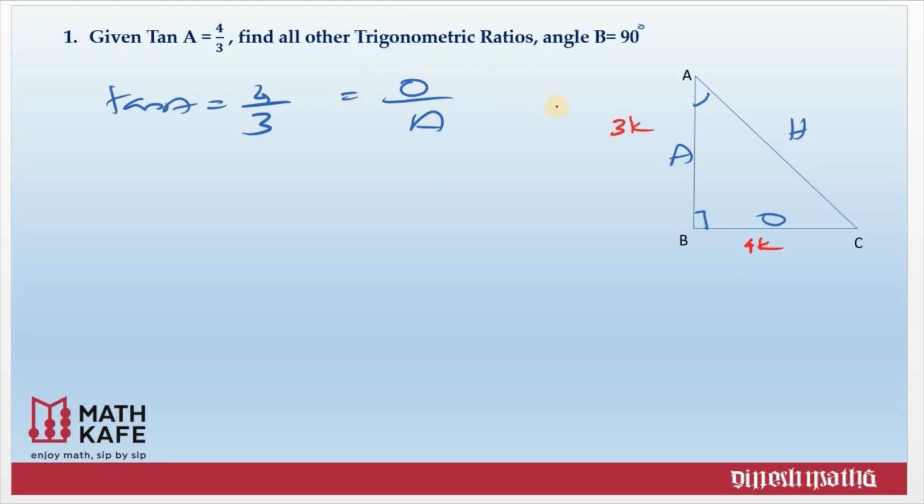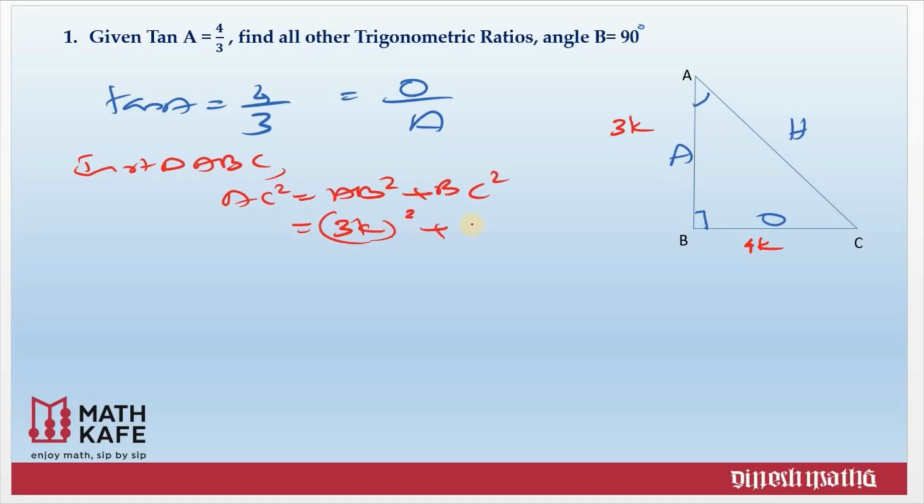Now to get the other trigonometric ratios, definitely we are in need of the hypotenuse. How do we calculate the hypotenuse? We know the Pythagoras theorem. In right triangle ABC, AC square is equal to AB square plus BC square, that is AB is 3k the whole square plus BC 4k the whole square. This is 9k square plus 16k square, that is equal to 25k square. Therefore AC equal to 5k, as I am going for the length of AC.